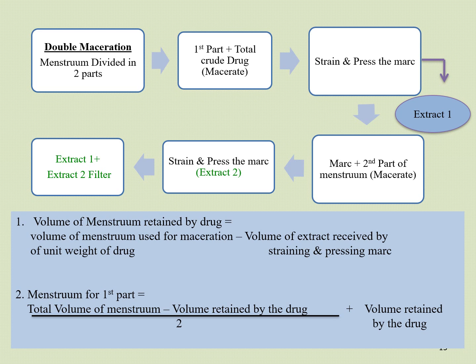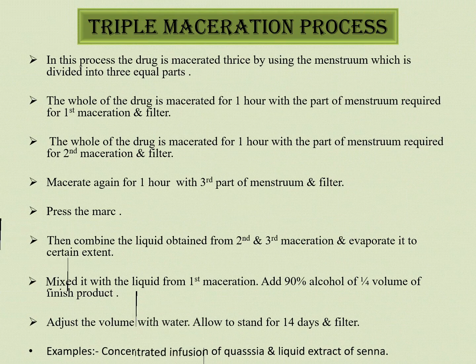Then volume of menstruum which is retained by the drug is determined by volume of menstruum which is used for maceration of unit weight of drug minus volume of extract received by straining and pressing the mark. Then menstruum which is required for first part is determined by formula total volume of menstruum minus volume retained by the drug, divided by 2, plus volume retained by the drug.